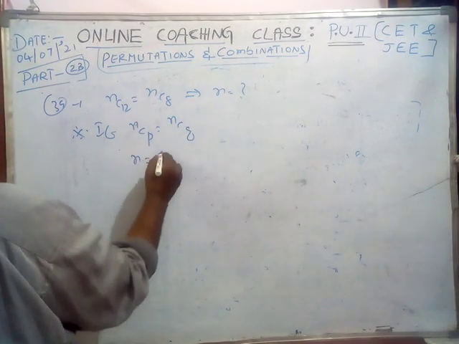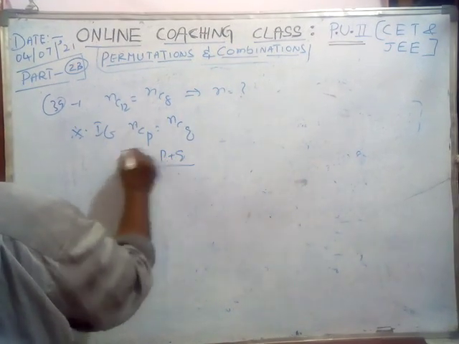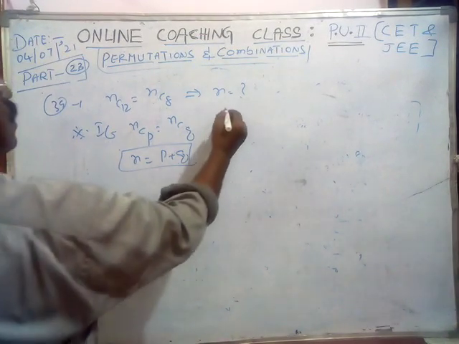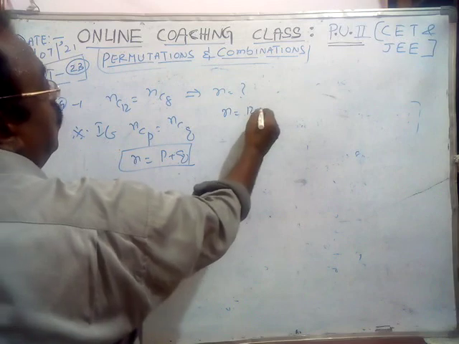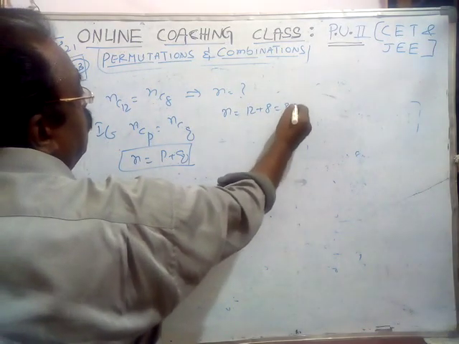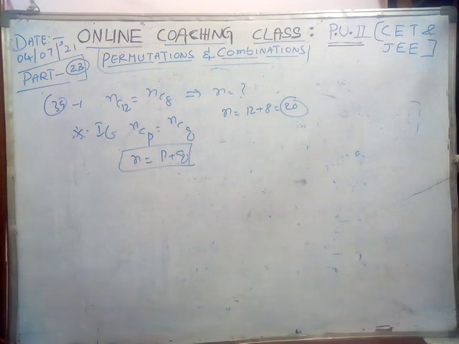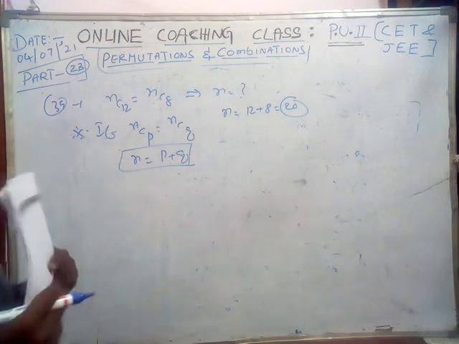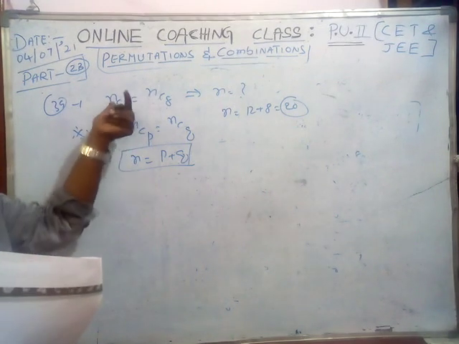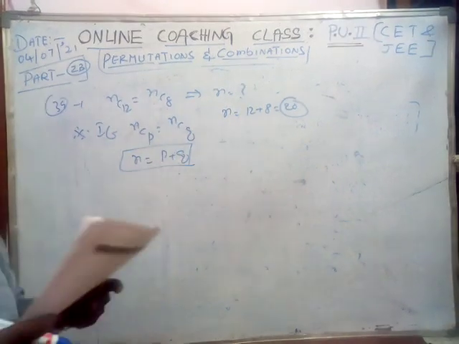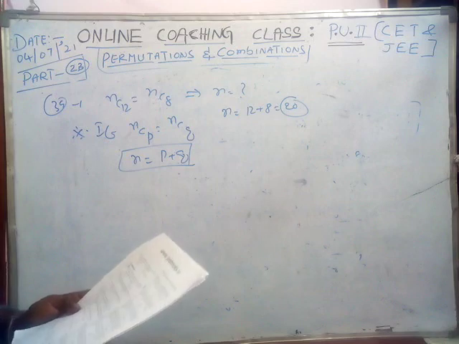Then N is equal to P plus Q is the formula. Similarly, here N is equal to 12 plus 8, which is 20, the answer. Okay? Combinations, not permutations. NC12 is equal to NC8 means N is equal to 12 plus 8, P plus Q. That is the formula.